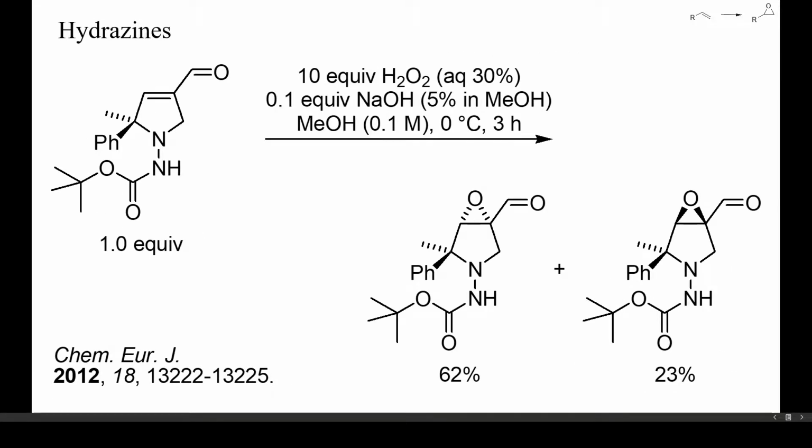In this example, an enal was epoxidized by treatment with alkaline hydrogen peroxide. Neither the aldehyde nor the hydrazine were oxidized, but stereoselectivity was poor.